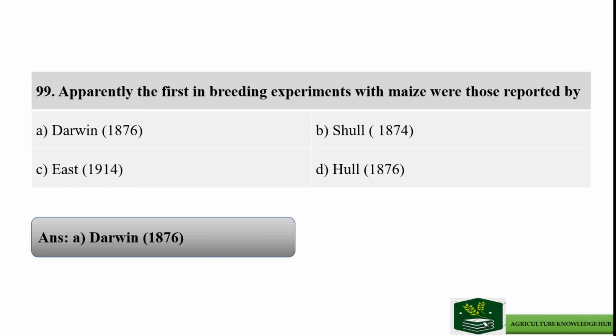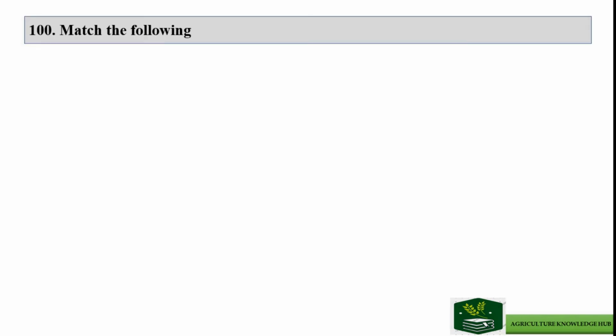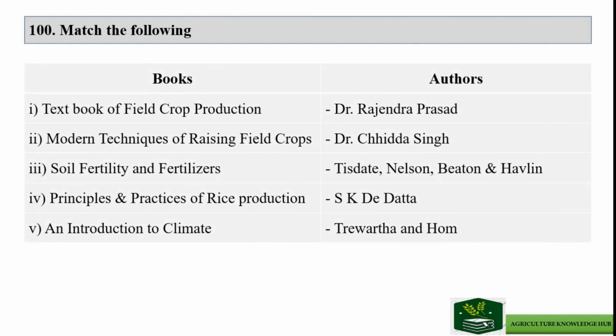Next question is question number 100. Match the following, and the followings are books and their authors. First one is Textbook of Field Crop Production, and the author is Dr. Rajendra Prasad. Next one is Modern Techniques of Raising Field Crops, and author is Dr. Chidda Singh.